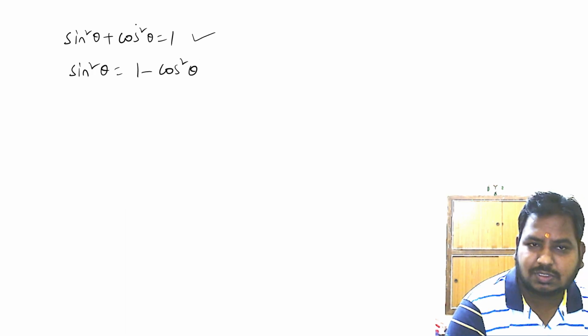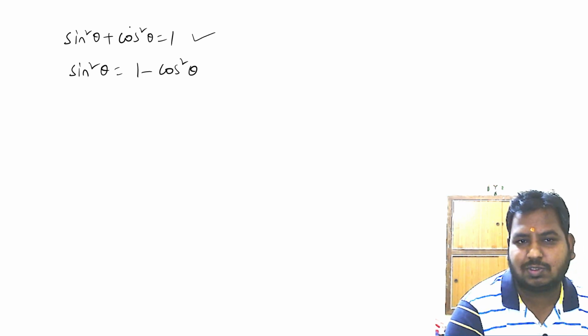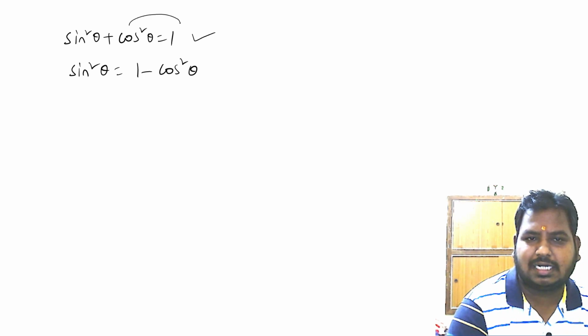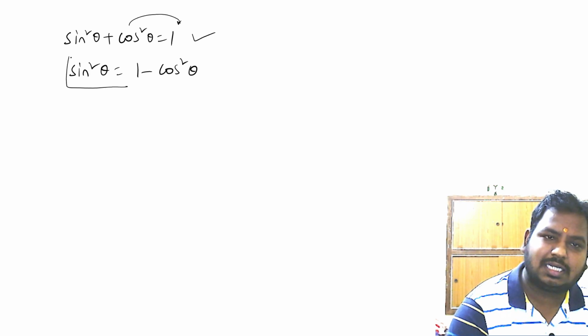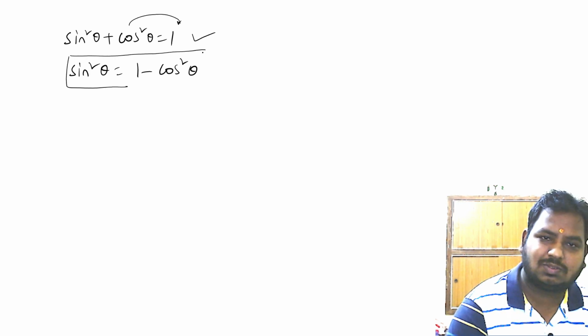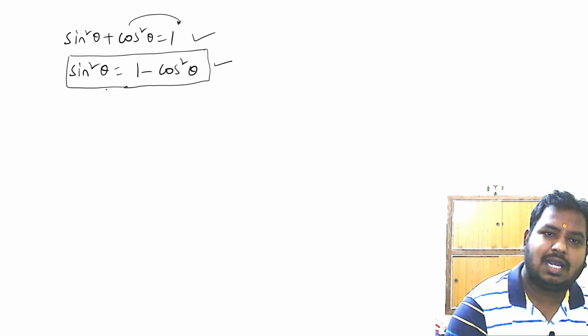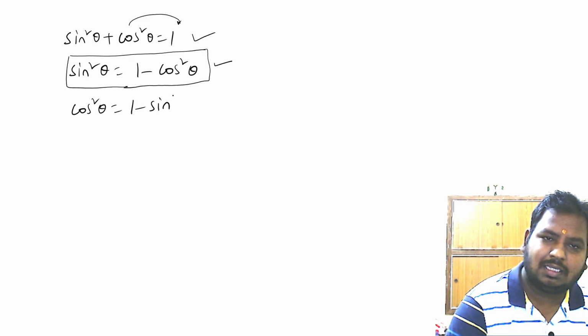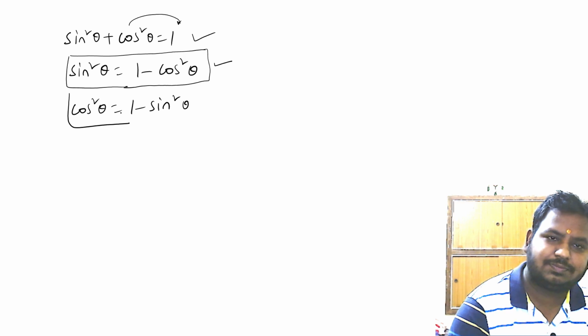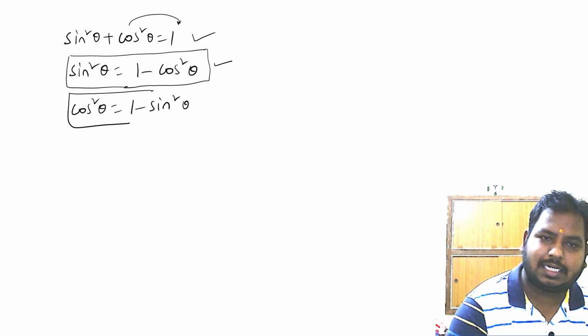If I transpose cos square theta to the right hand side, I'll have minus cos square theta. So sine square theta is equal to 1 minus cos square theta is the first deduction. And the second deduction is cos square theta is equal to 1 minus sine square theta.